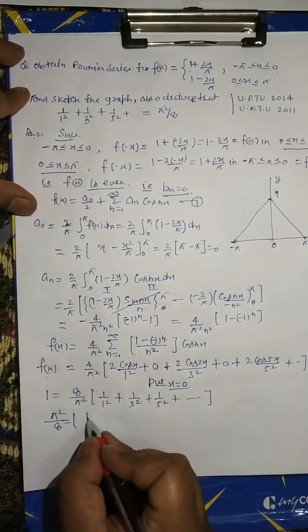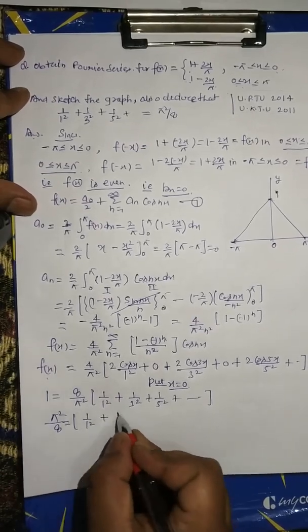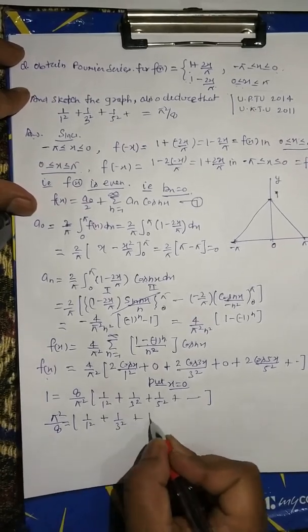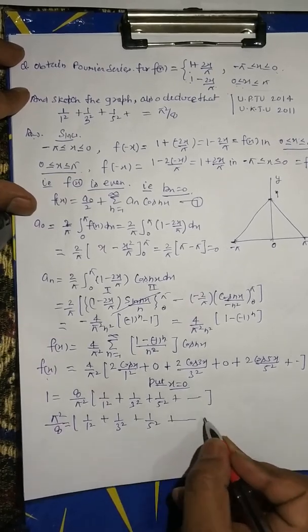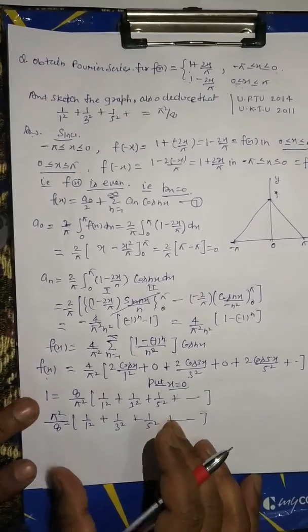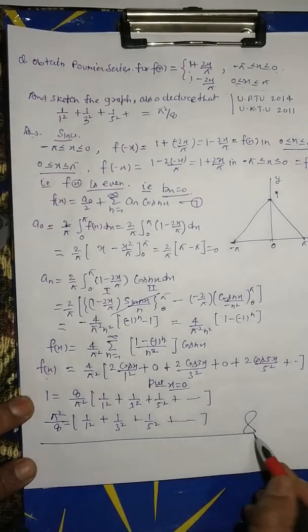Equal 1 upon 1 square plus 1 upon 3 square plus 1 upon 5 square plus up to dot. This is the complete solution.